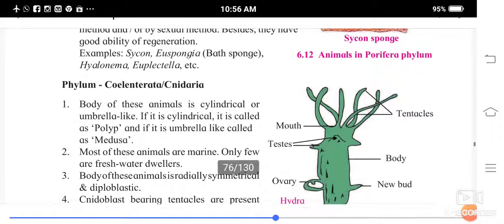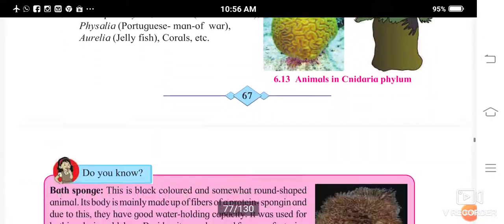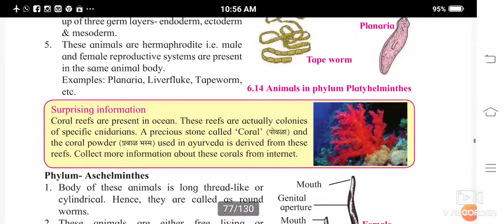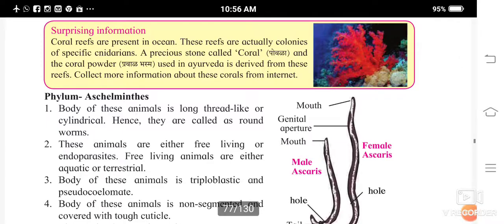Last video we studied phylum Coelenterata. Now in this video let us start with phylum Platyhelminthes. We have studied this in the last video also, I have taught you, isn't it? So let us start phylum Aschelminthes.